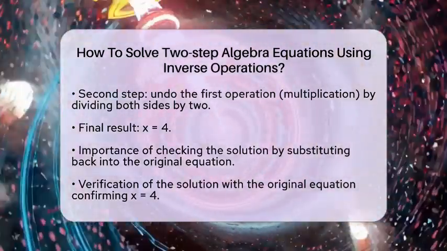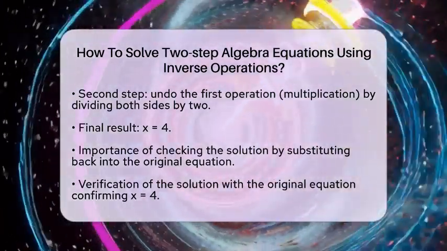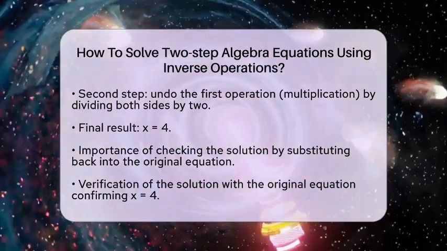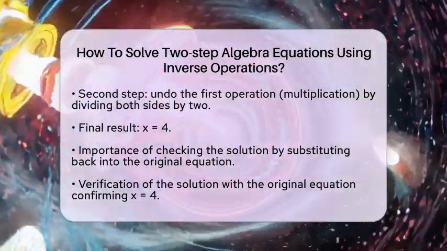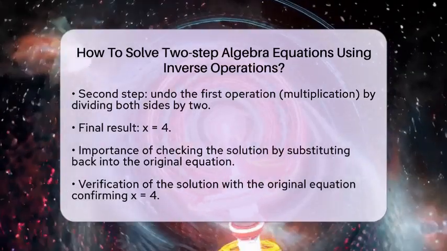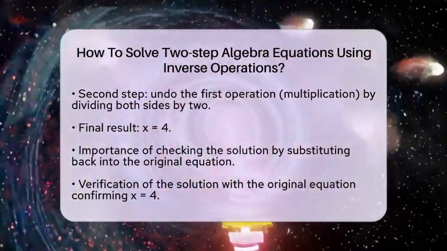It is always a good idea to check our solution. We can do this by substituting the value of x back into the original equation. If we replace x with 4 in the equation, 2 times 4 plus 3, we get 8 plus 3, which equals 11. Our solution checks out.